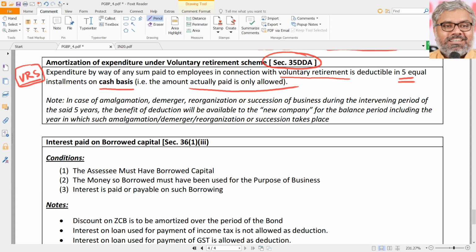Then the other logic will always be the same. Sir, what happens in between 5 years if amalgamation or demerger happens? No problem. The successor will continue to claim the later installments, not starting again from zero. If already 2 installments are claimed, the successor will claim the remaining 3. If already 4 installments are claimed, 1 more installment can be claimed by the successor. Whatever the situation may be, when amalgamation, demerger, reorganization or succession of business happens, the successor can continue the deduction under section 35DDA for the remaining installments.